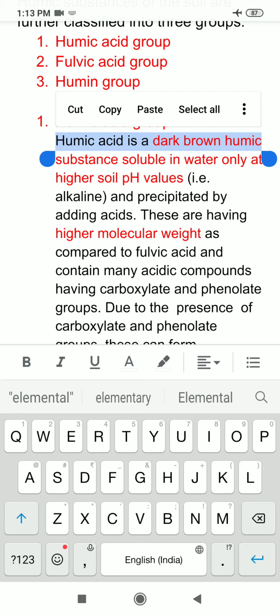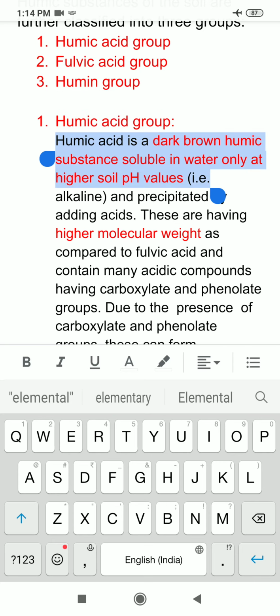Here I mean to say that it may be a mixture of substances, but is dark brown in color and is soluble in water only at higher soil pH values. Higher soil pH value means alkaline. So humic acid group is a group of substances which are soluble in water only at higher pH. So if they are soluble in higher pH, I can say that they are insoluble in acids, or they are precipitated by adding